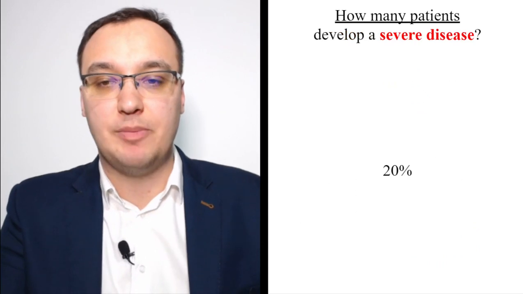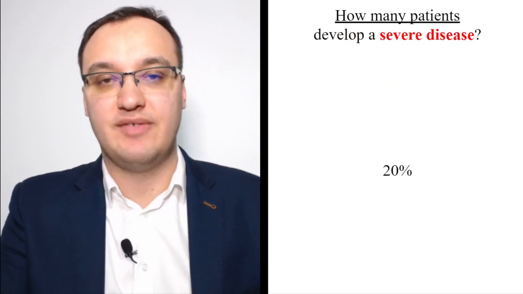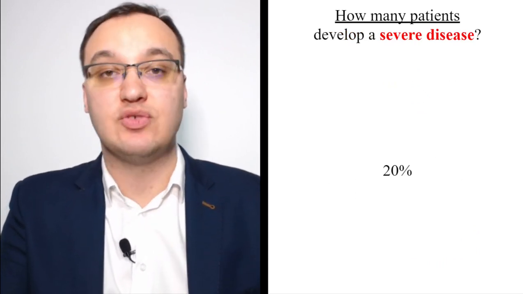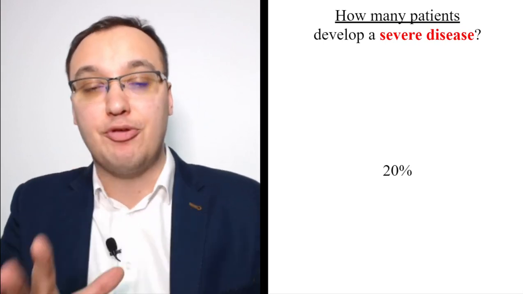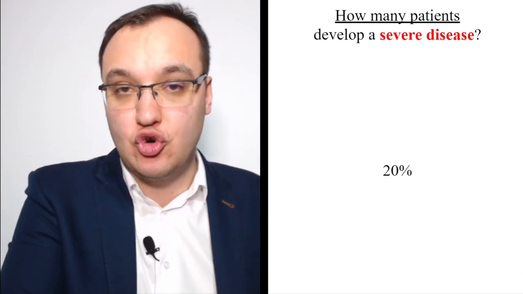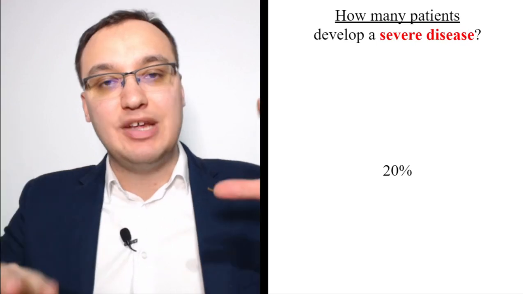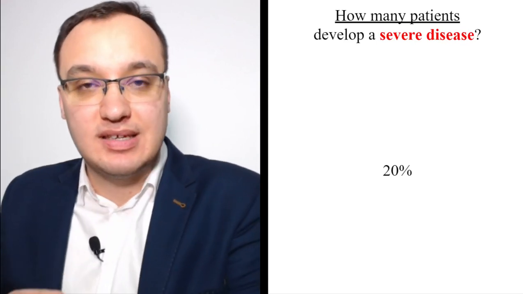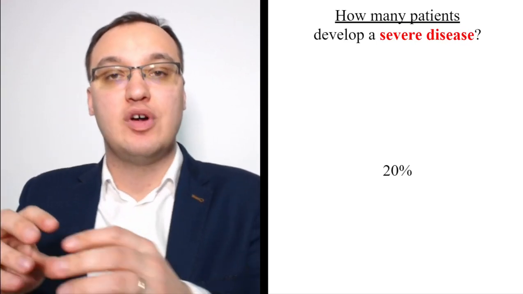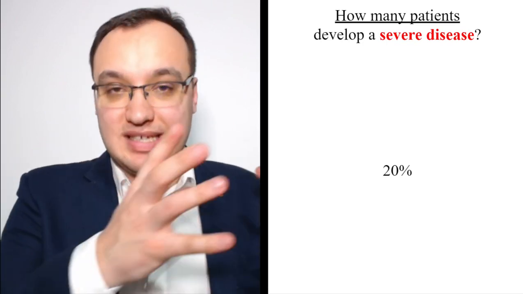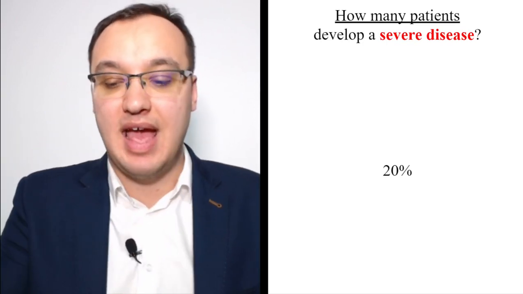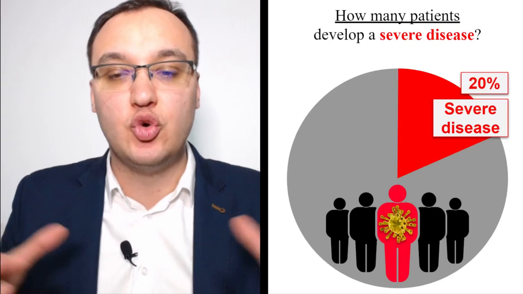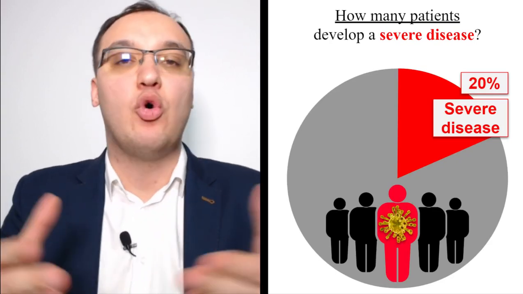So how many patients develop a severe disease? 20% develop a severe disease. We said that 30% can develop this acute syndrome. Yes, so you see, there are different statistics, but severe disease is also 20%. This is included in that, and as you see, the statistics that we will see in many charts will be all different.